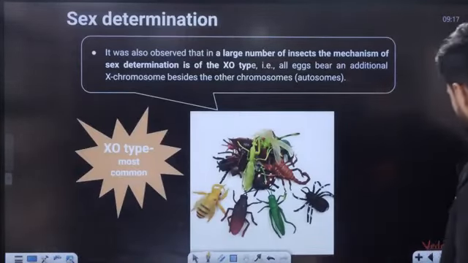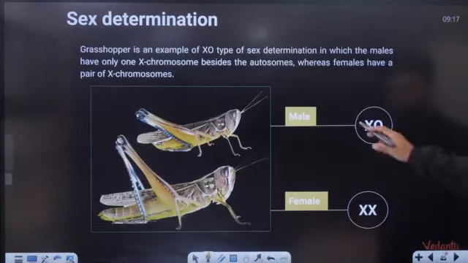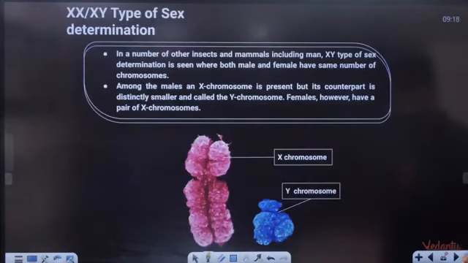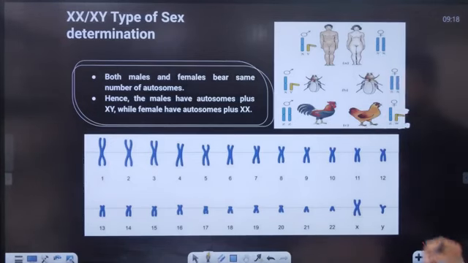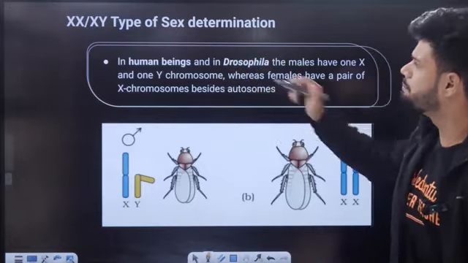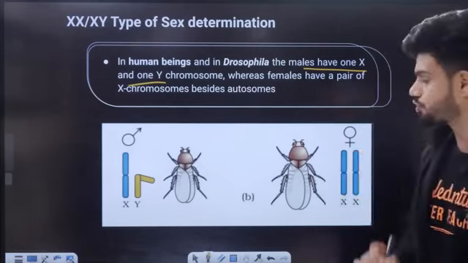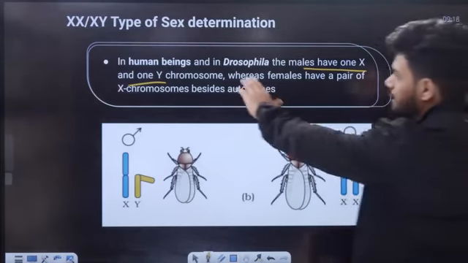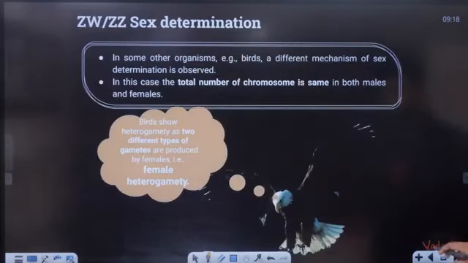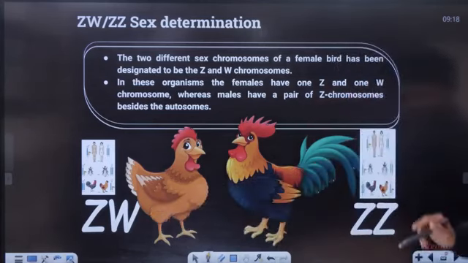Sex determination. We have seen this already. Grasshopper, XO, male heterogamety. Males are XO, females are XX. Males determine the sex of the offspring. Same goes for humans also. In humans and Drosophila, both are male heterogamety. Males have one X and one Y chromosome, while the females have XX chromosomes. So Drosophila and humans are examples of male heterogamety. In birds we have female heterogamety: ZW females, and males are ZZ.